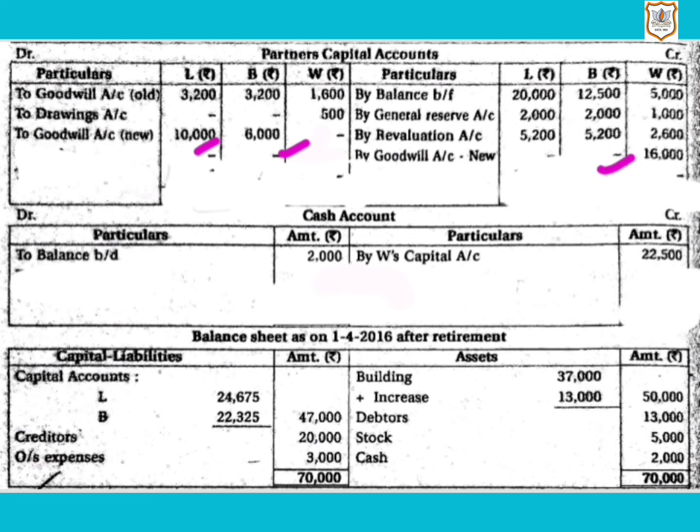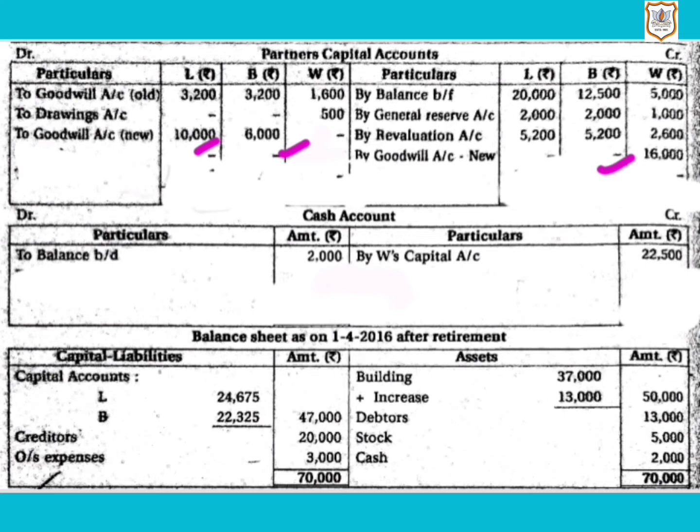Now next point, point number 6. The amount due to W is to be paid in cash, and the same amount will be brought in cash by L and B in such a manner that their capital may remain in their new profit and loss sharing ratio in the new firm.